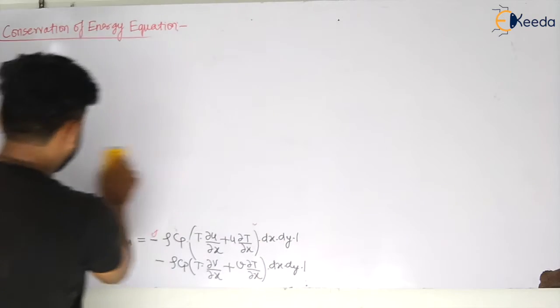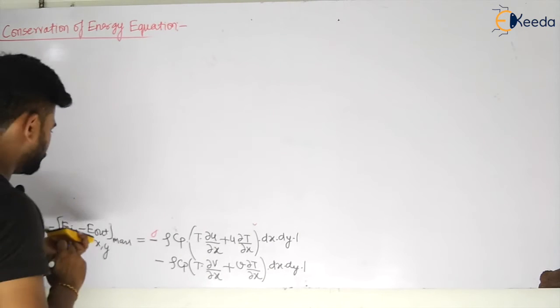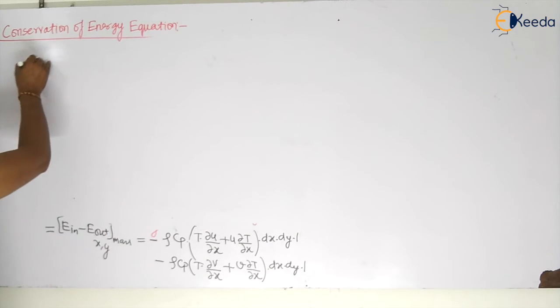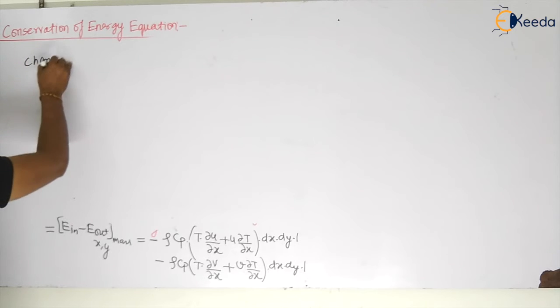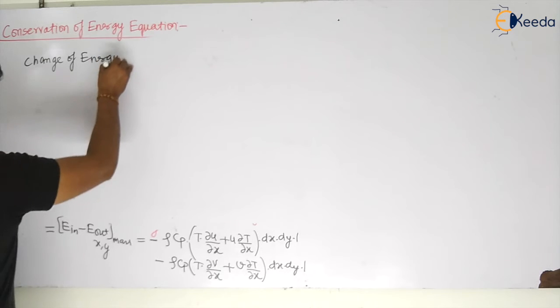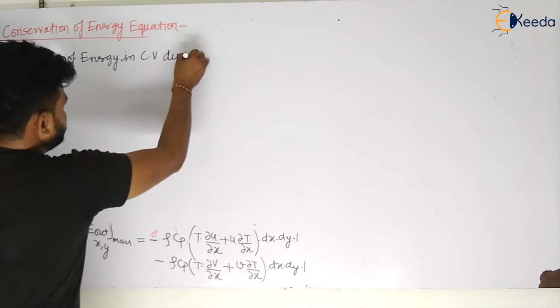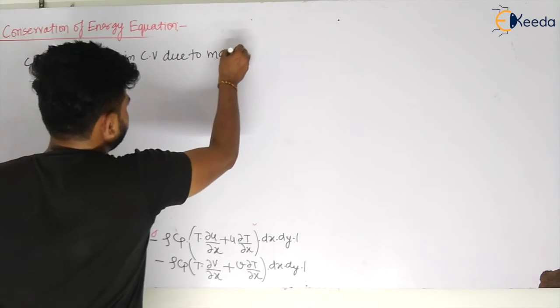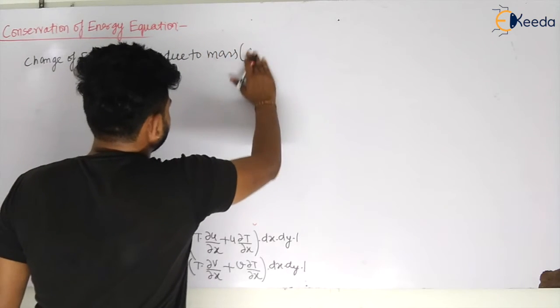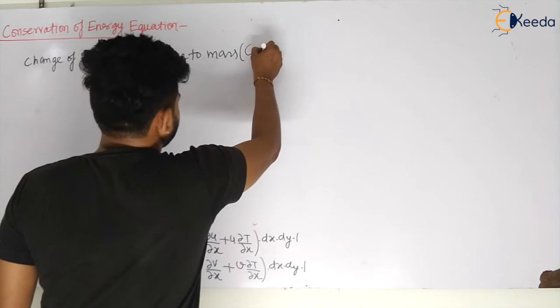So the energy due to mass, or the change of energy in the control volume due to mass, and you must remember what is occurring here: convection is occurring, because mass will take heat and go.